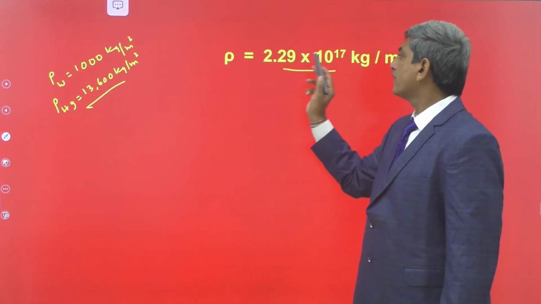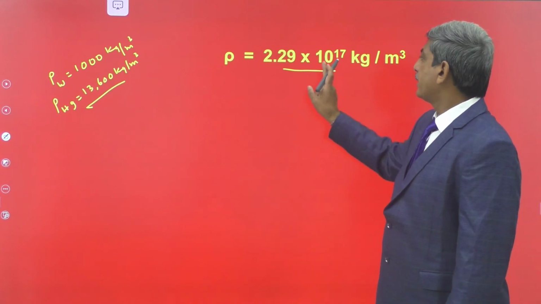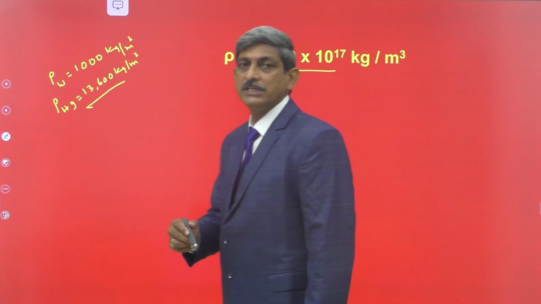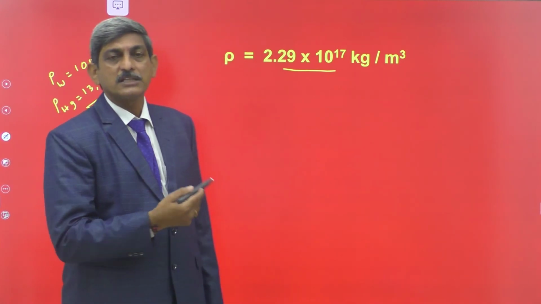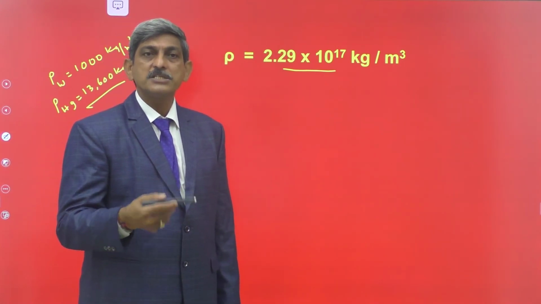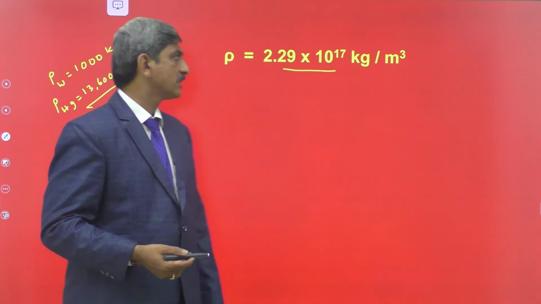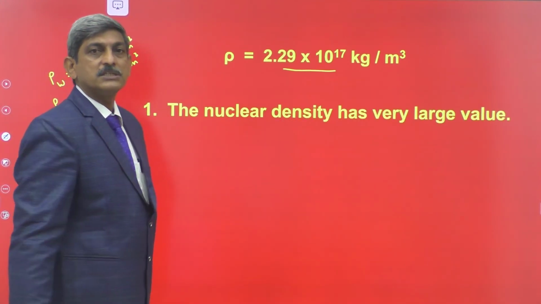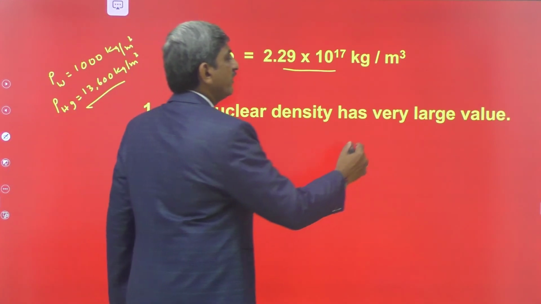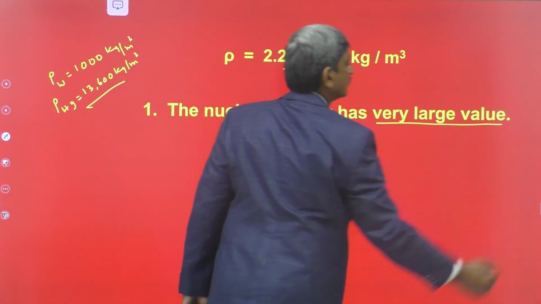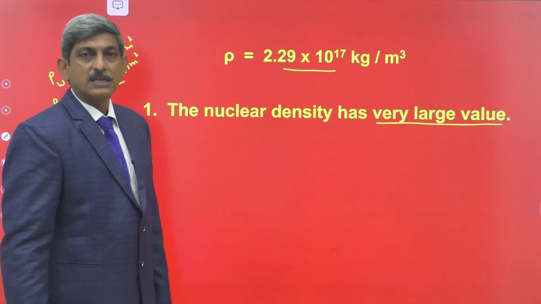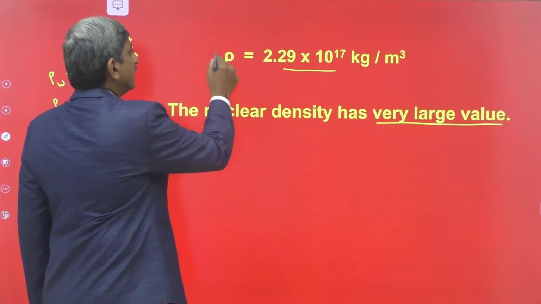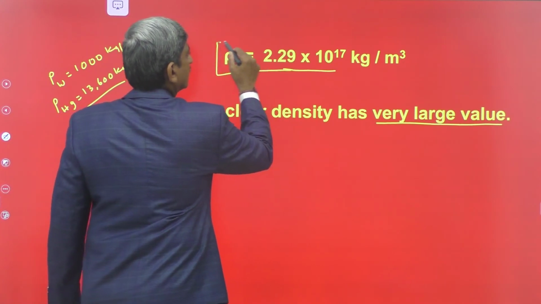When you observe the density of the nucleus, it is very, very large when compared to the density of water, mercury, or the substances available in nature, so we conclude that the nucleus density has a very large value. And the next one is that the density of the nucleus is constant.